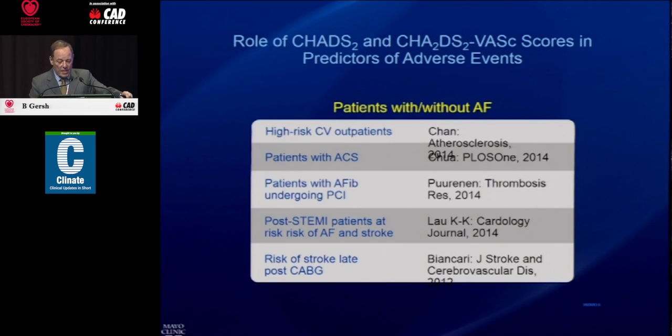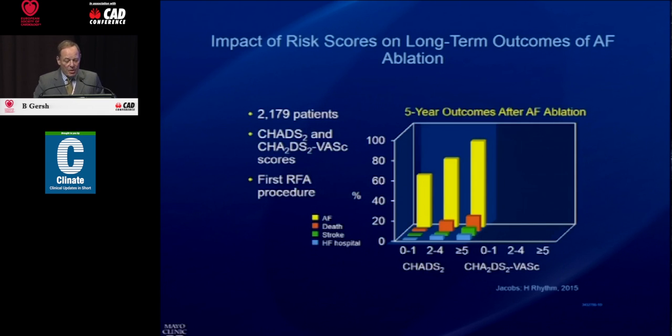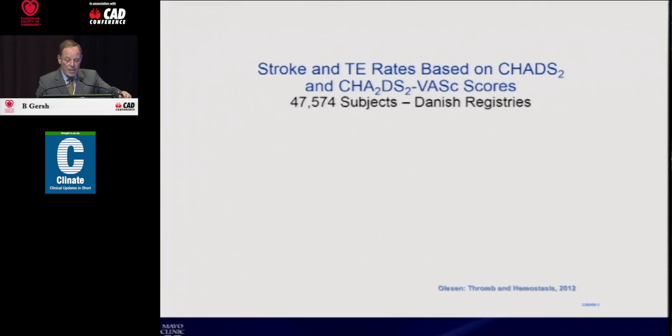They predict vascular disease. And this is a rather nice example of the ability of the risk scores to predict, shown in yellow, the recurrence of atrial fibrillation after radiofrequency ablation. Both the CHADS-2 and the CHADS-2-VASc predict recurrence of atrial fibrillation after radiofrequency ablation. So we use the CHADS-2 scores with atrial fibrillation, but we have to understand they predict vascular risk.